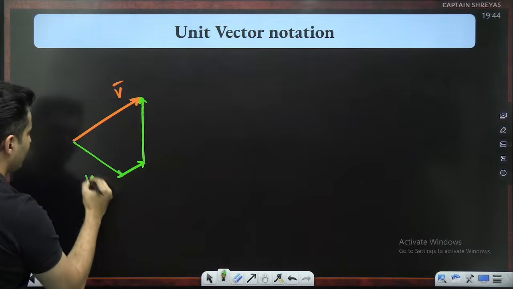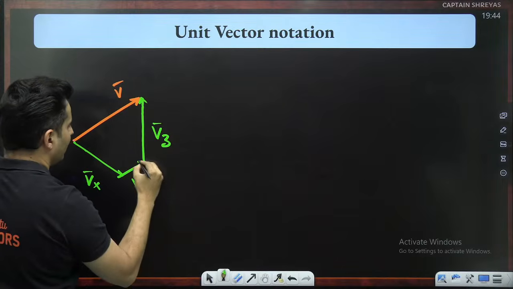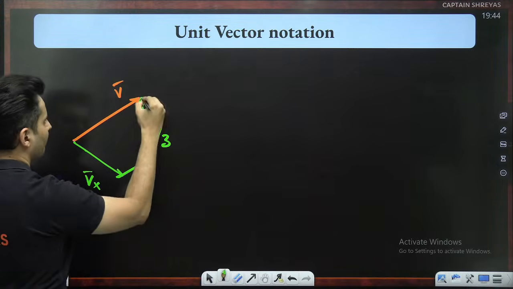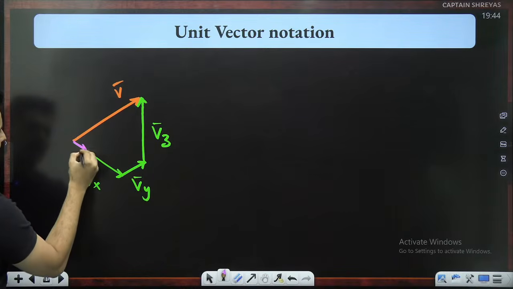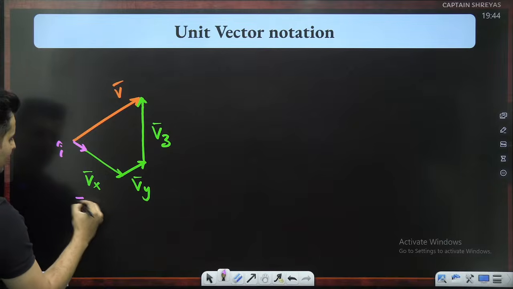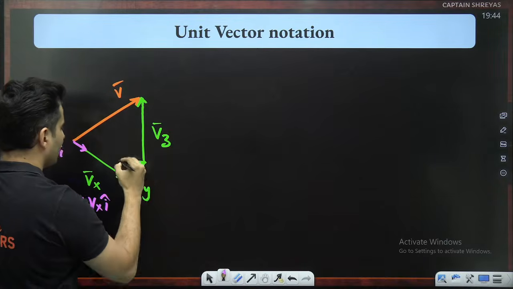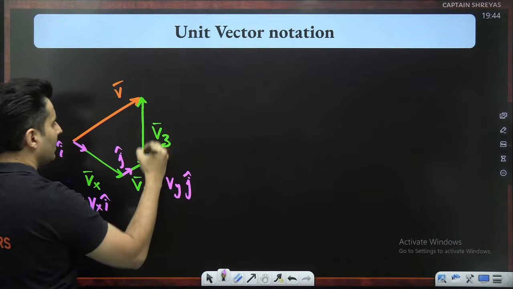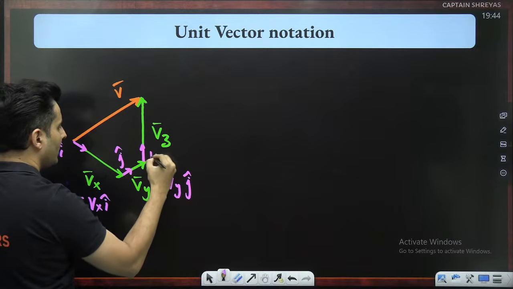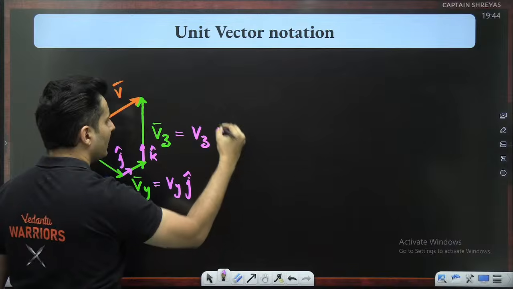Yep, this is Vx bar, this is Vy bar, this is Vz bar, right? Something like this. And this could be, let's say, i cap. So Vx is basically Vx i cap. This could be j cap. So this could be Vy j cap. This could be k cap. So Vz will be Vz times k cap.